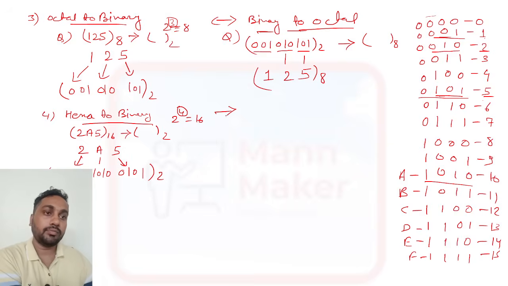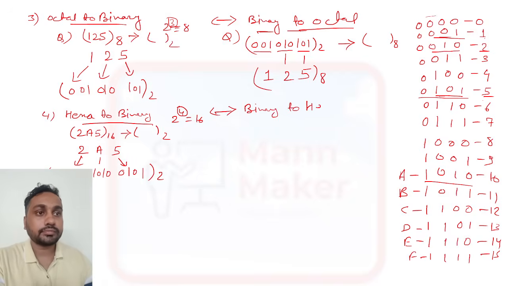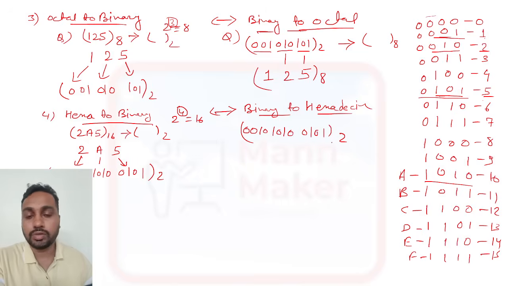Okay. Same method if they ask for binary to hexadecimal. Suppose they have given 0010101000101. If they give binary, you need to convert it to hexadecimal the same way.